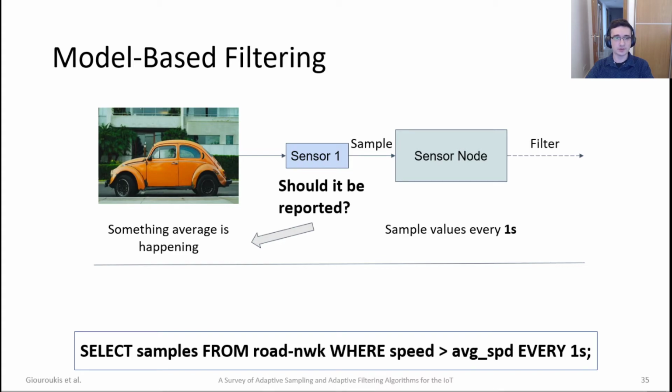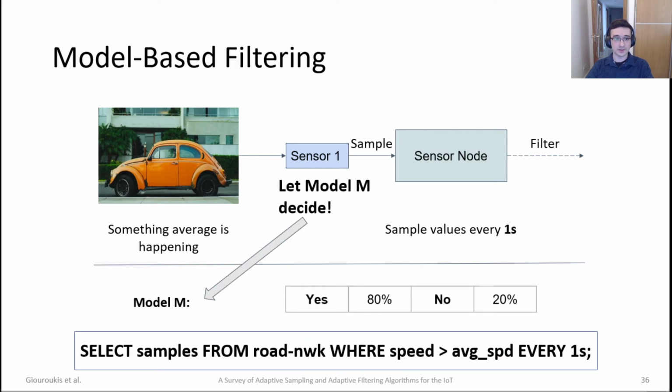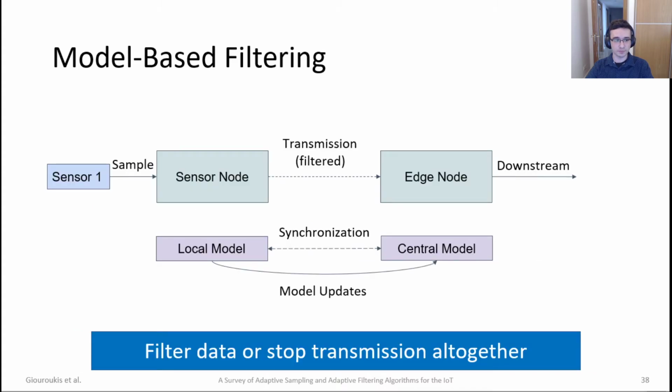Should this incident be reported, coming from a highway where we actually check for higher than average speed? This time we use a model in order to get an answer of yes or no, whether this incident should be reported to the sink, where we get some confidence interval. In our case, the model says yes. This is the general architecture found in most of the algorithms, where we have a local model deployed on a sensor node and a central model deployed either on an edge node that acts as the leader of the neighborhood or acts as the leader of the whole cluster.